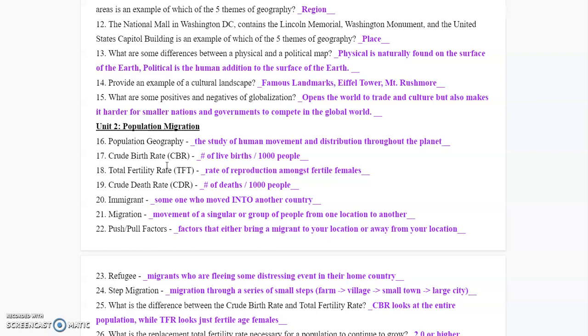15. What are some positives and negatives about globalization? So it opens up the world to trade and culture, but also makes it harder for smaller nations and governments to compete on a world stage. So it really does have a double-sided effect. It allows for trade to happen between countries that may not actually interact with each other. It allows for culture to spread throughout the planet, and you can talk to people from around the world that you wouldn't have been able to before.